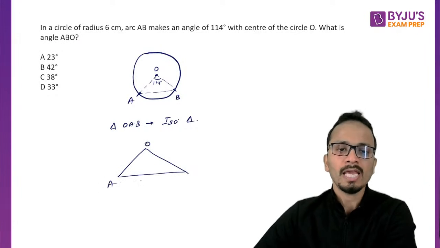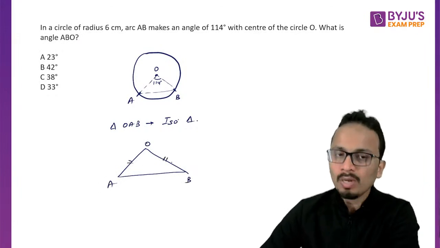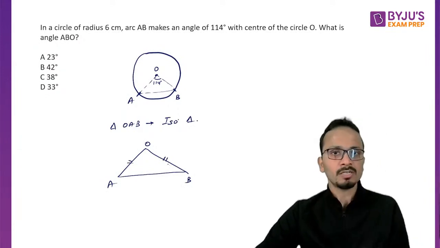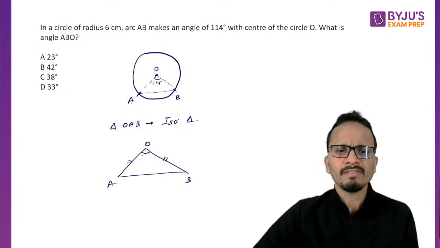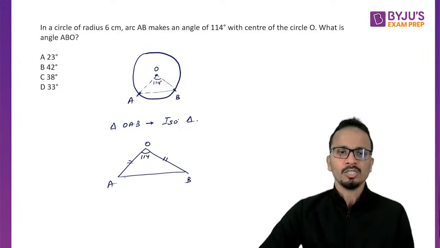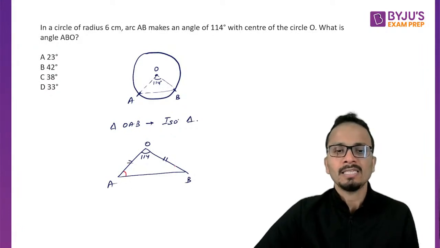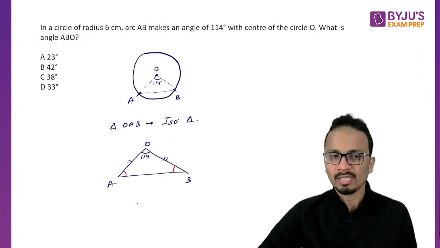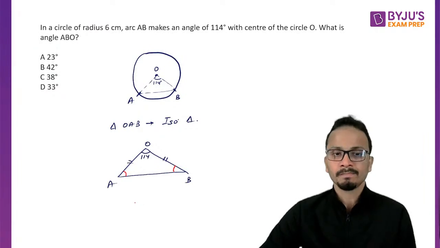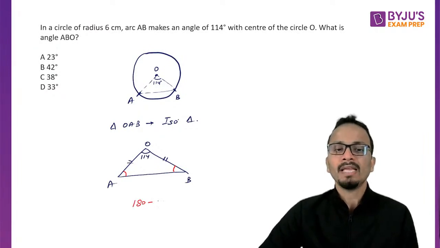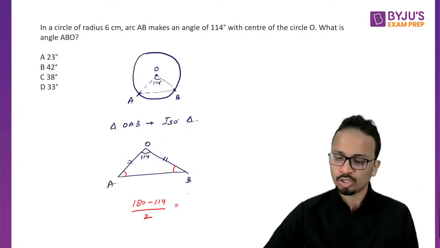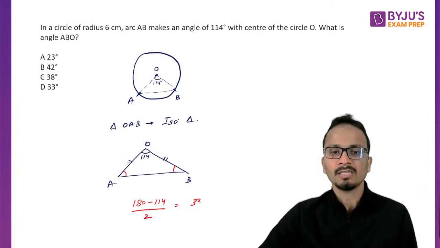OA and OB will be equal because they are the radius of this circle. This angle is given as 114. So what will be the measure of each of the remaining two angles? These two angles will be equal, definitely. So (180 minus 114) divided by 2 will be the measure of each of these angles.